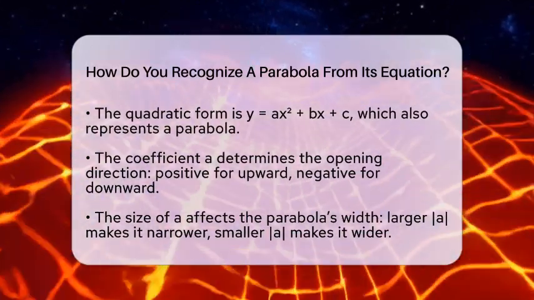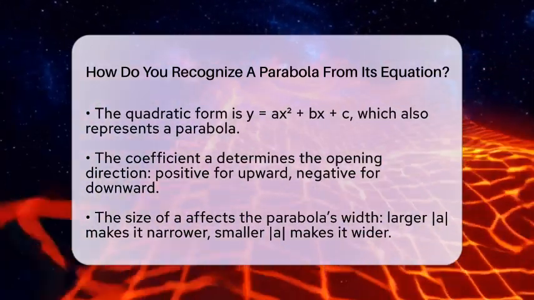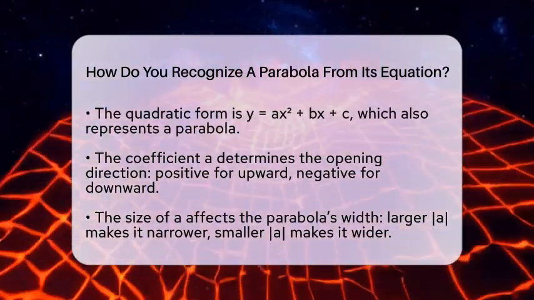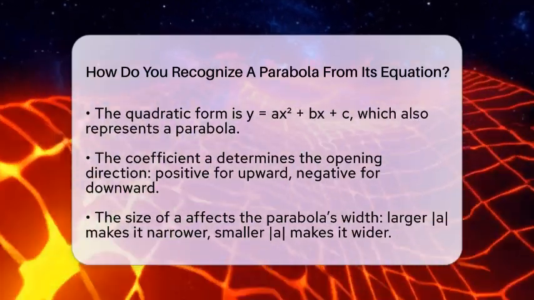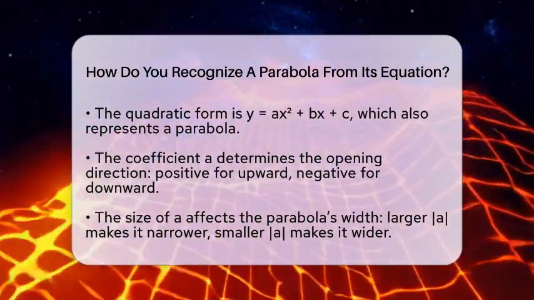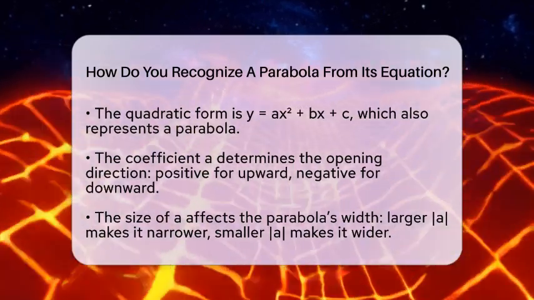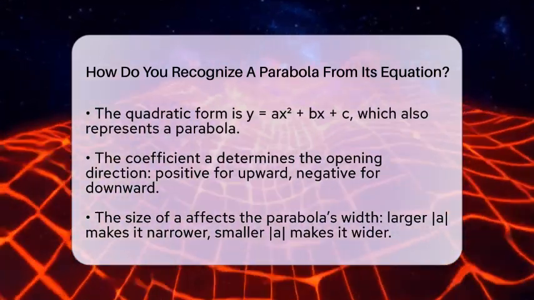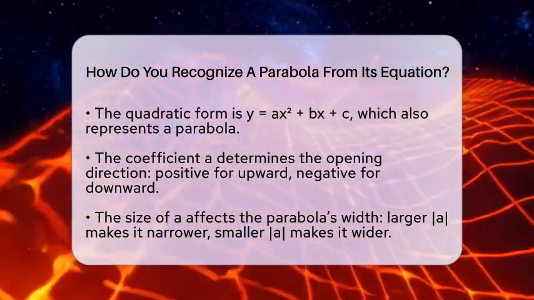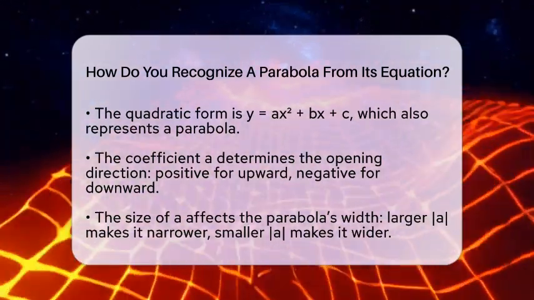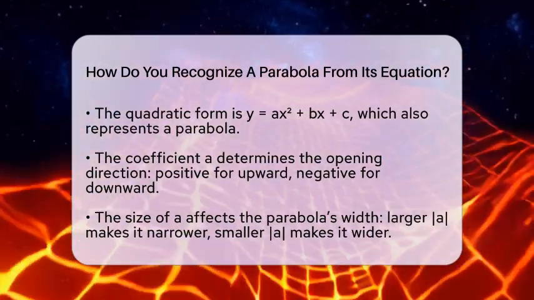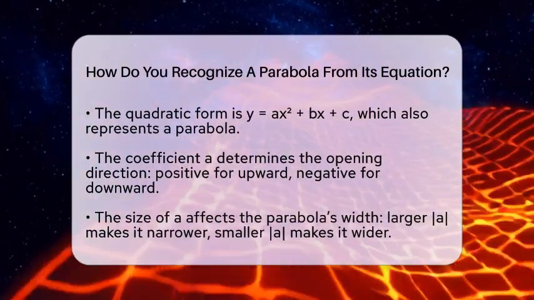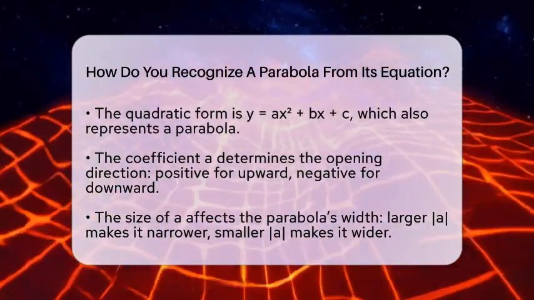The vertex, which is the turning point, can be found directly if the equation is in vertex form. If it's in quadratic form, you can rewrite it into vertex form to find the vertex easily. The axis of symmetry is a line that cuts through the parabola at its vertex, dividing it into two mirror images. For a vertical parabola, this line is x equals h, and for a horizontal parabola, it's y equals k.